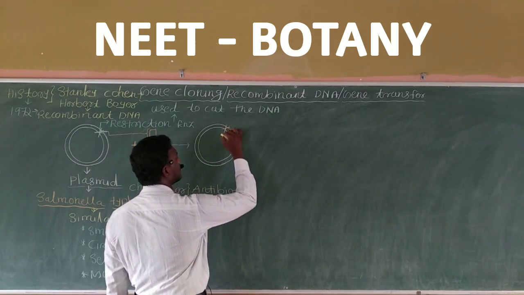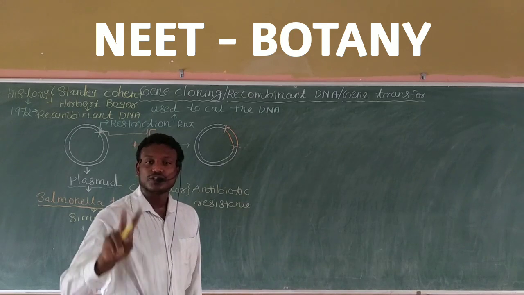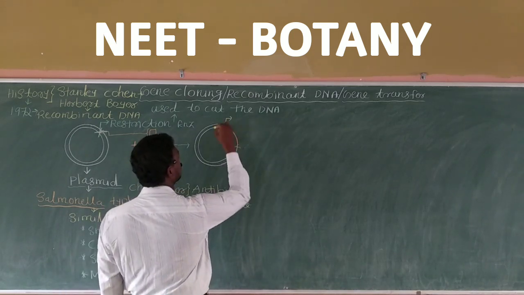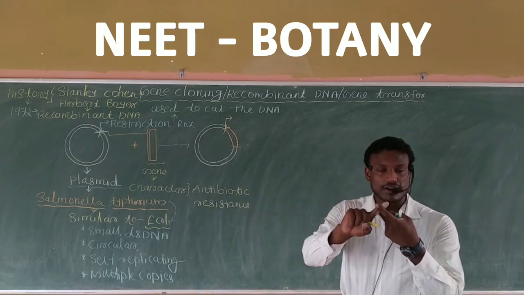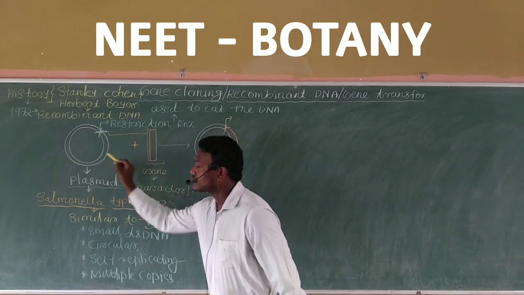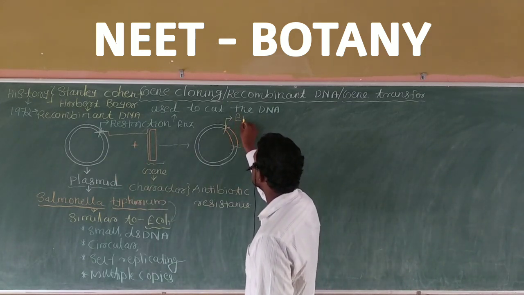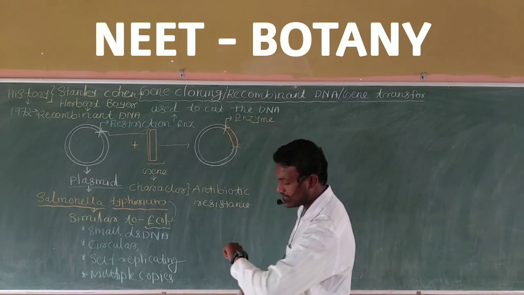Here one joint I made, and again here one joint I made. Two joints I want to make. Joining between a foreign gene and the plasmid takes place with the help of another enzyme.